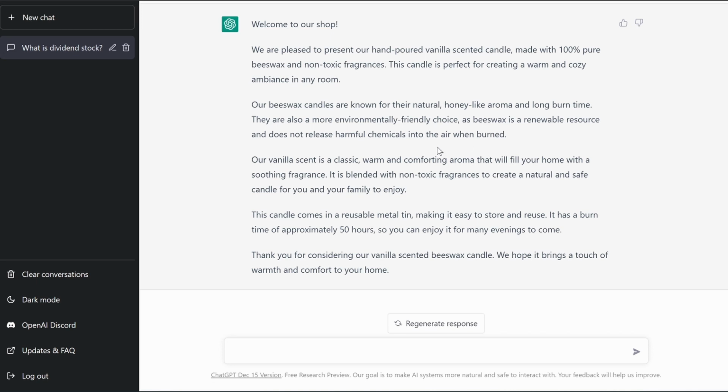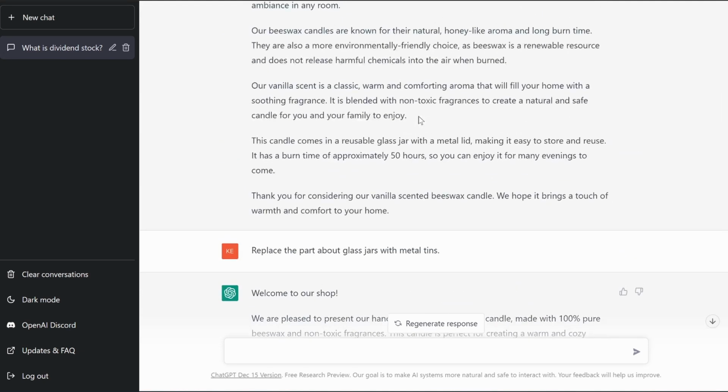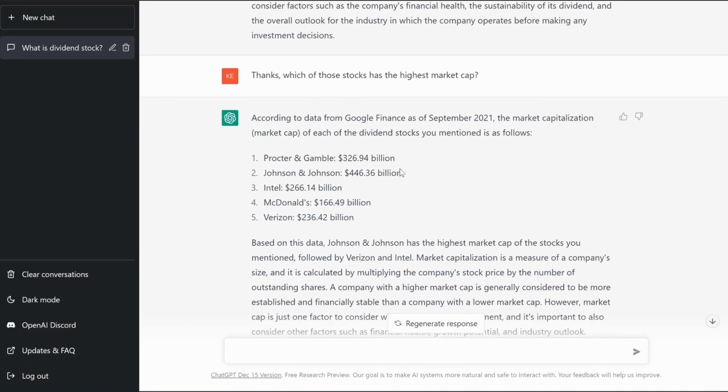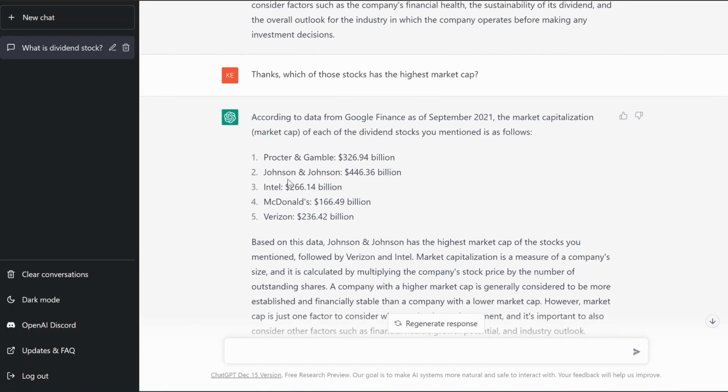But that is 3 easy ways that ChatGPT could help you make more money, whether it's helping you with maybe a website that you have, helping you code to create some kind of trading software, or if you're a novice and you just want to learn about finance, asking it all of these different questions you might have and having a full-blown conversation with it like it's an actual teacher.